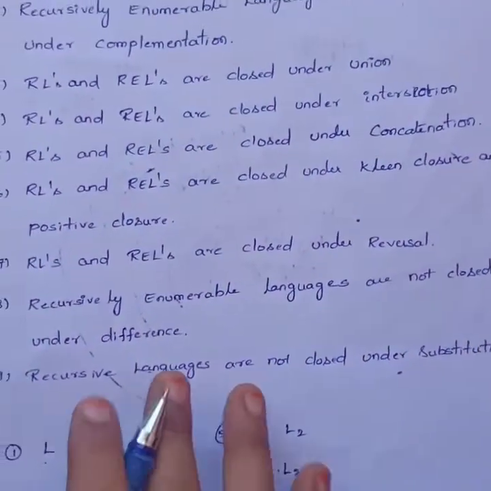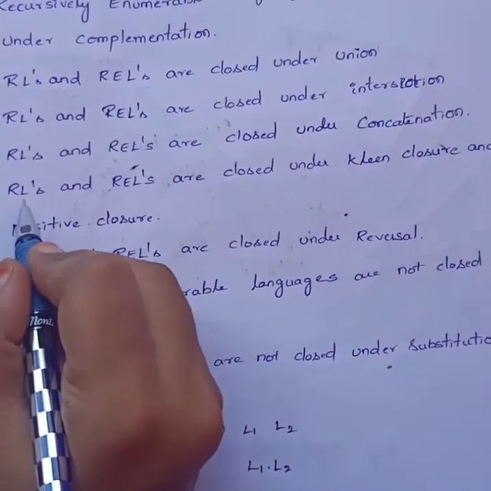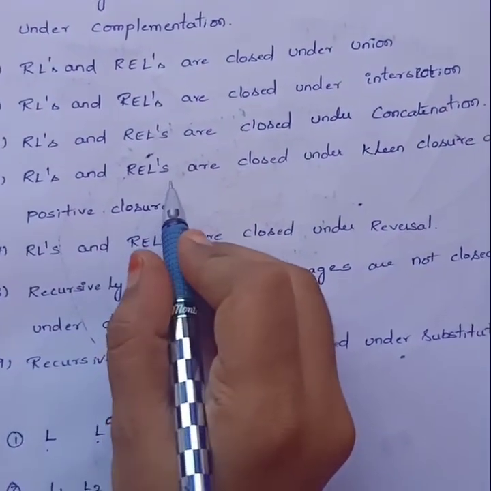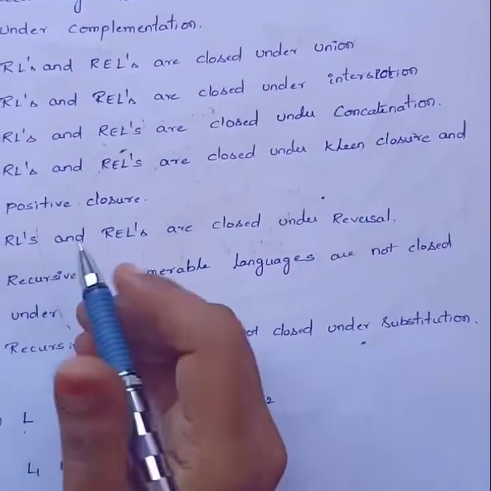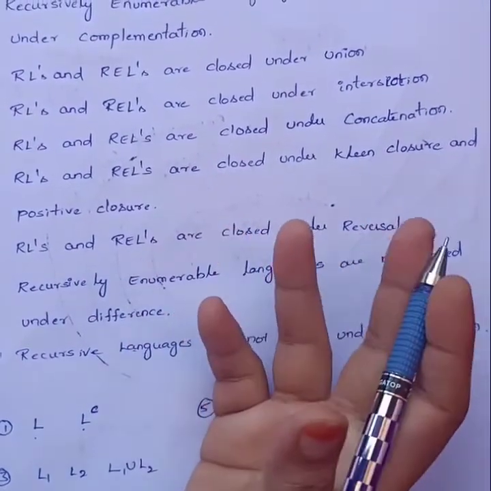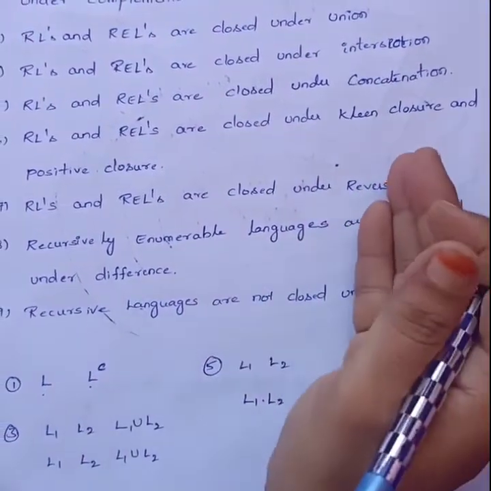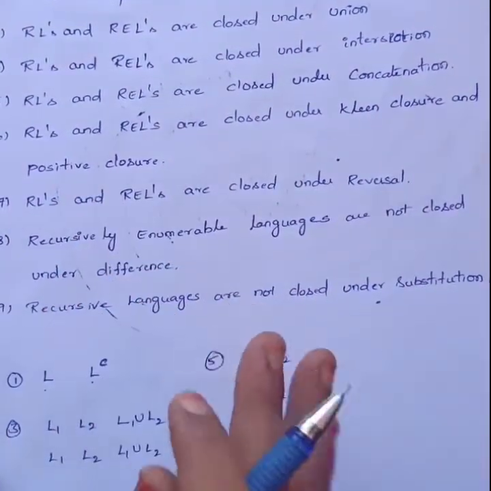Next, the sixth one: recursive languages and recursively enumerable languages are closed under Kleene closure and positive closure. Already we know what Kleene closure and positive closure are.